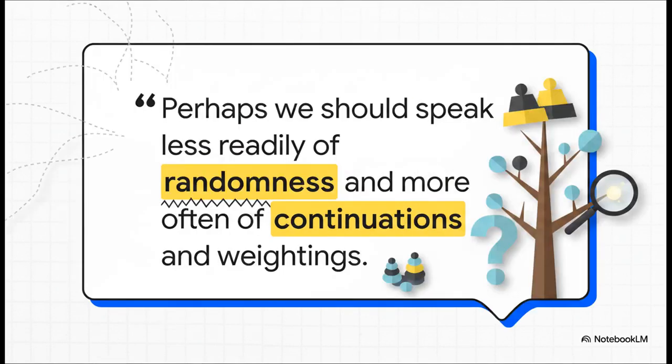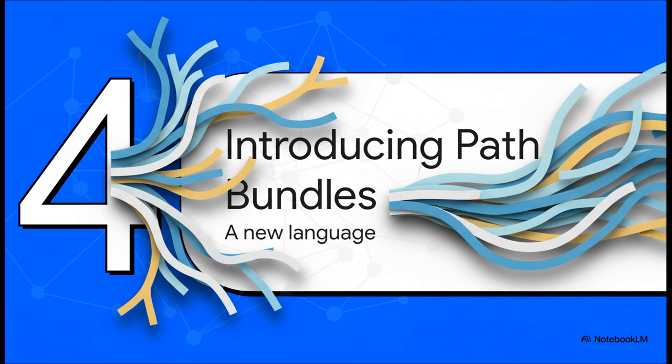So the crucial point is this. The FBA really encourages us to just pause before we jump to the word random. Instead, it asks us to use a much more precise vocabulary, to talk about what possible next steps or continuations a system actually has, to ask how those different options are weighted. Are they all equally likely or equally robust? And to think about what makes certain outcomes visible to us in the first place. Okay, so let's actually dive into this new language.